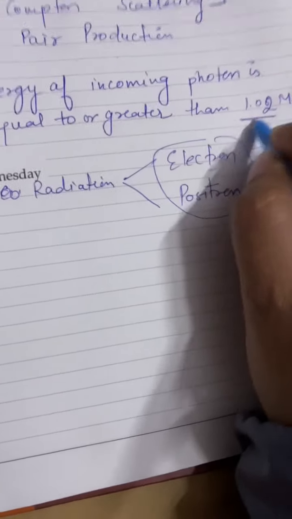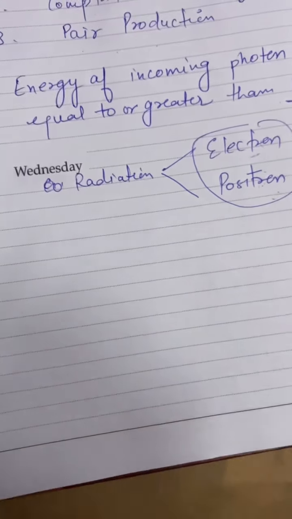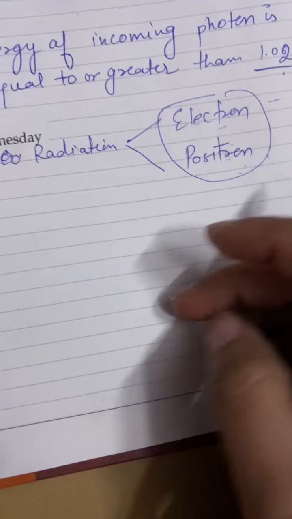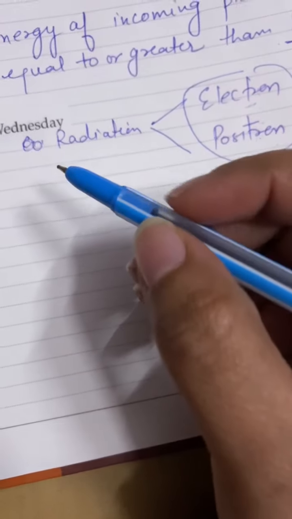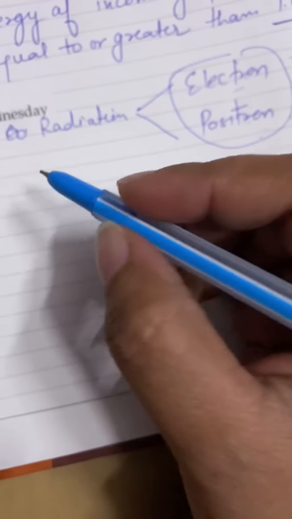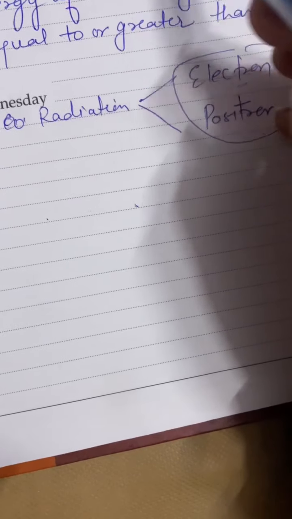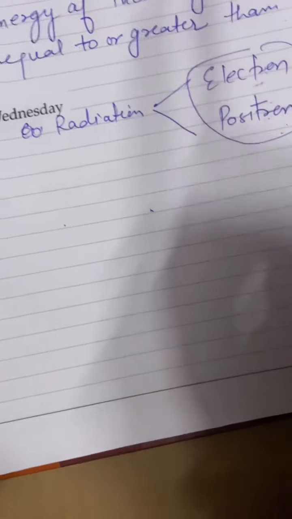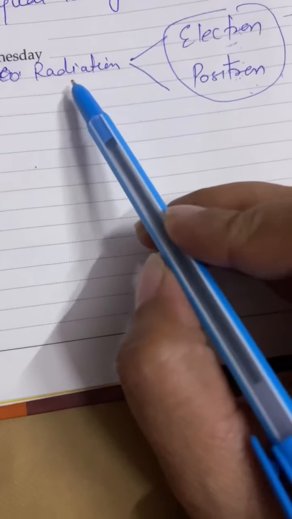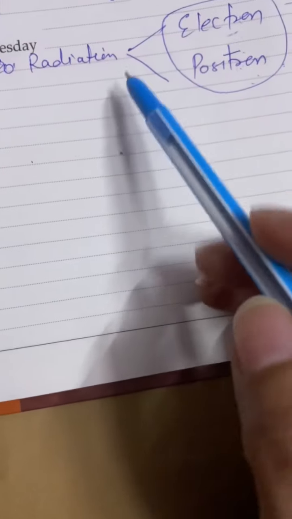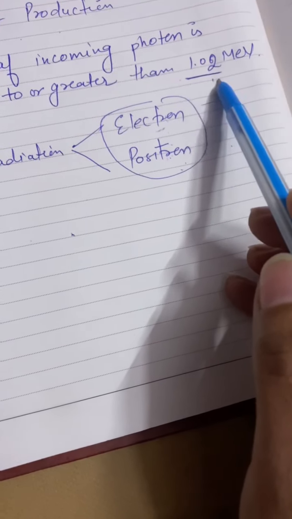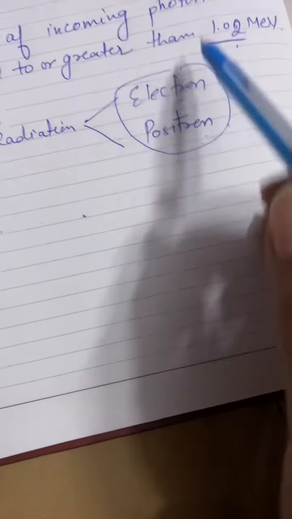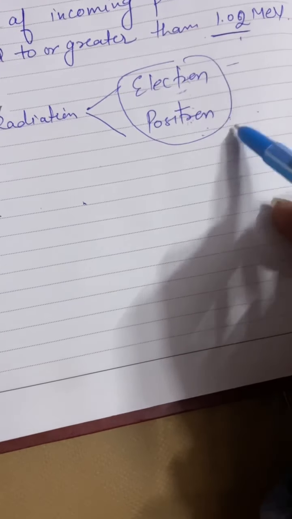This energy threshold is like in the case of the photoelectric effect: as we know, only when the incoming photon has frequency equal to the threshold frequency can the photoelectric effect be seen. Same is the case with pair production. Only when the energy of the incoming photon is equal to or greater than 1.02 MeV will the pair of electron and positron be produced.